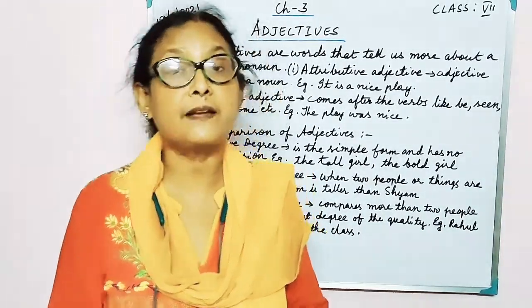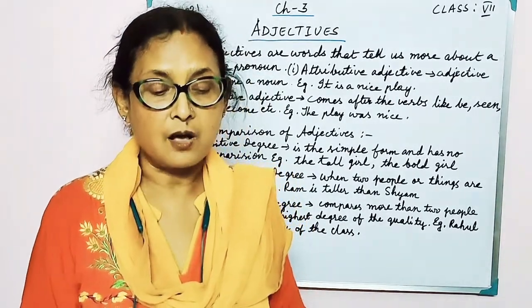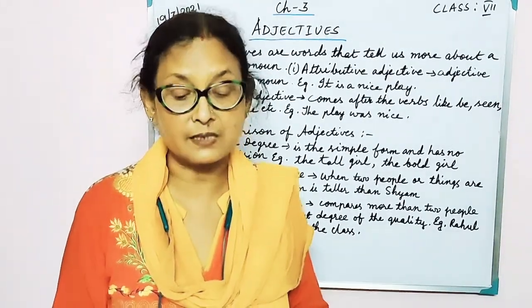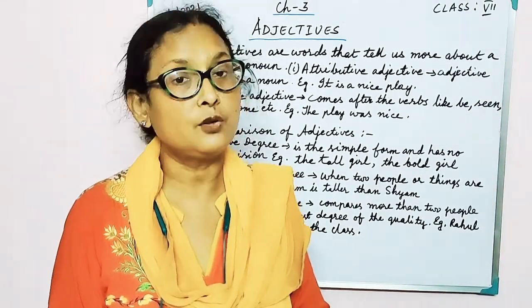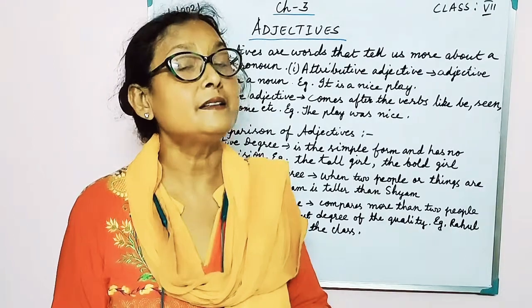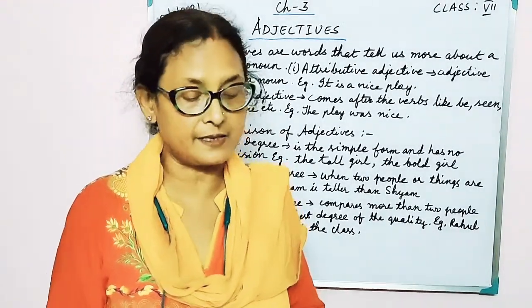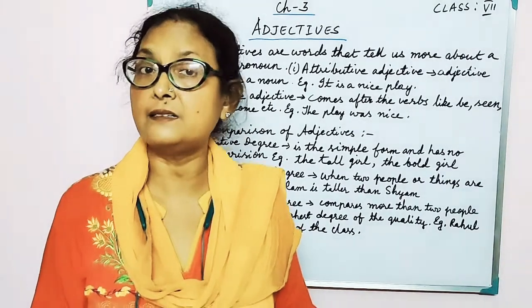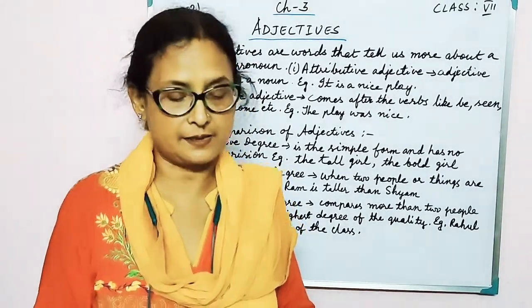And when an adjective ends in a consonant with a short vowel sound before it, the last consonant doubles, and ER and EST are added. Like hot, hotter, that means T is doubled, double T ER, and hottest, double T EST. Like sad, sadder, S-A double D ER, and saddest, S-A double D EST.